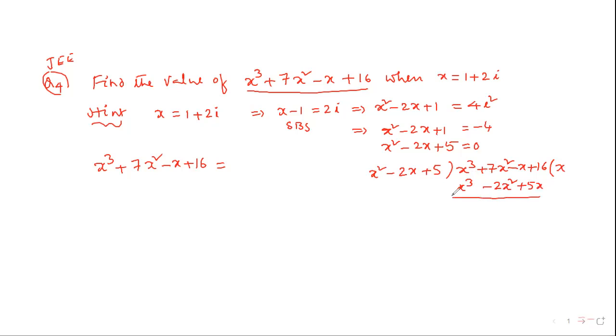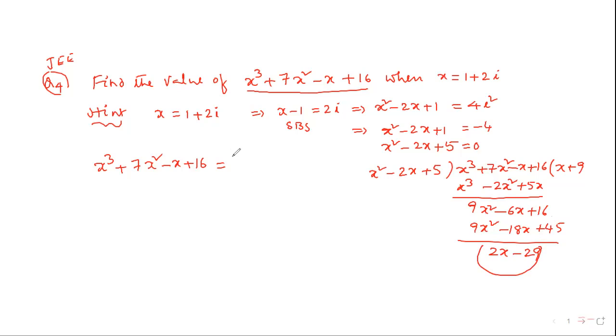By this subtraction, it is 9x square minus 6x plus 16. Again, plus 9: 9x square minus 18x plus 45. By this subtraction, 2x minus 29. Okay? Right. This is the remainder.